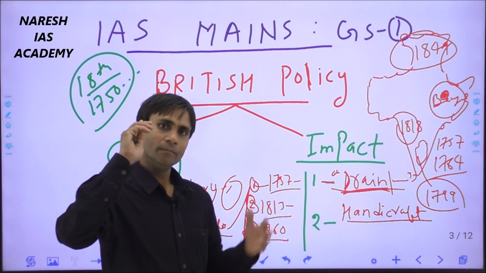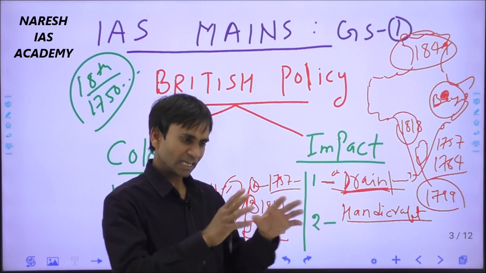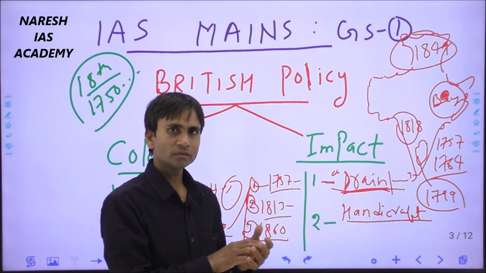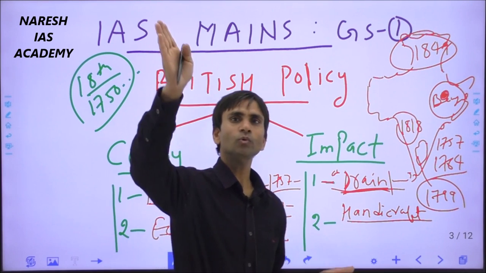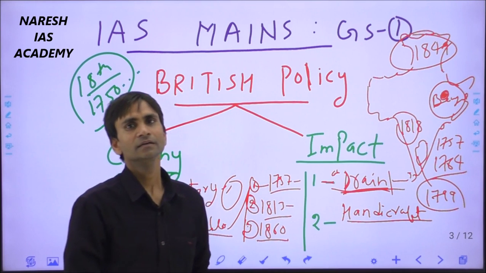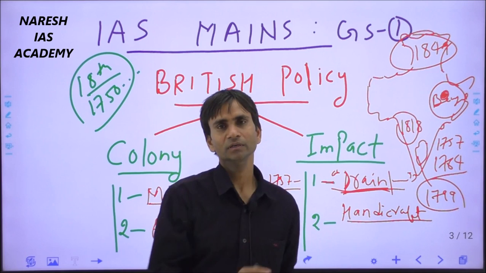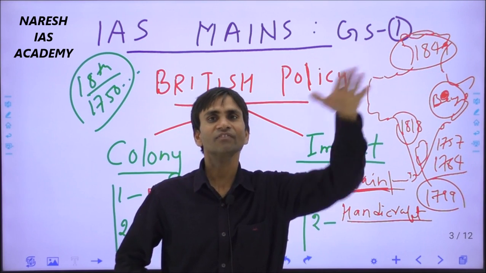the manufactured goods that Indians exported to England and other countries were now immediately shut down due to high tariff rates.